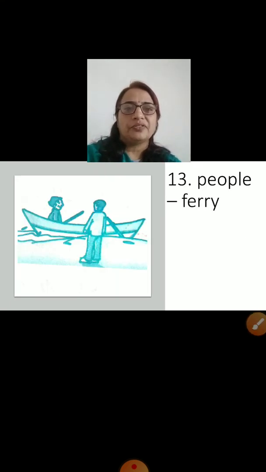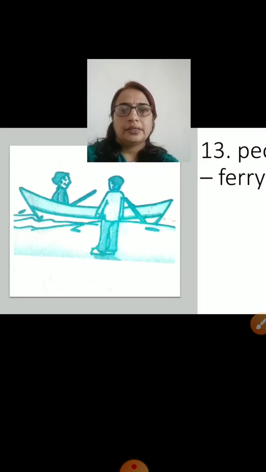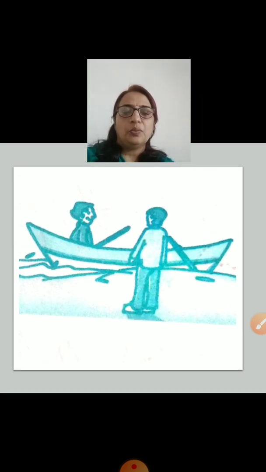13th picture is of a fairy. See, how many people are there? 2.